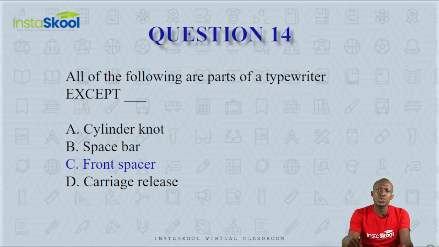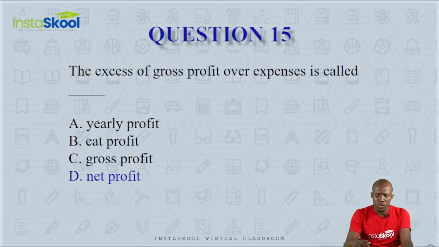The space bar is used to create space in your typing or in your documents. The carriage release is used to move the cylinder nut compartment back, but there is nothing in the typewriter that is called front spacer. So option C is the odd option there.